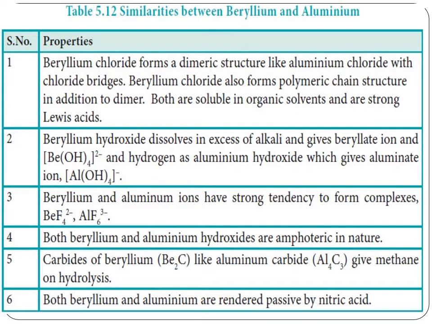Next, beryllium hydroxide dissolves in excess of alkali and gives beryllate ion and hydrogen, as aluminium hydroxide gives aluminate ion. Beryllium and aluminium ions have a strong tendency to form complexes. So both beryllium and aluminium hydroxides are amphoteric in nature. Next, carbides of beryllium, like aluminium carbide, give methane on hydrolysis. Both beryllium and aluminium are rendered passive by nitric acid.